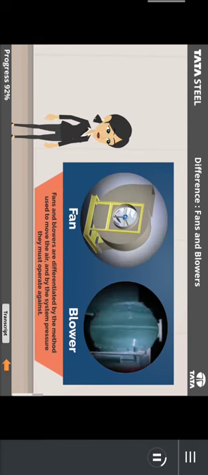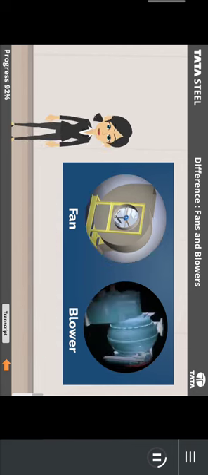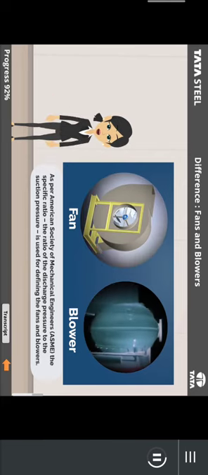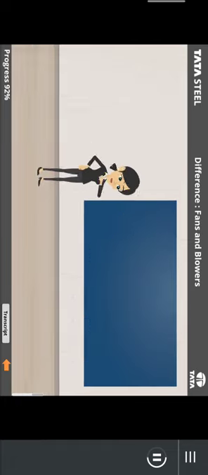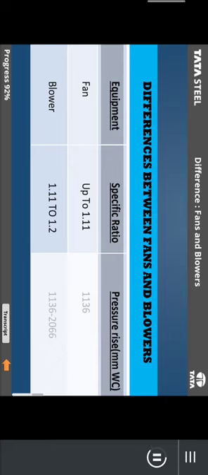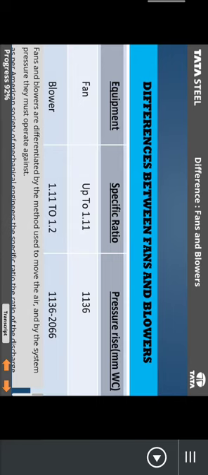Fans and blowers are differentiated by the method used to move the air and by the system pressure they must operate against. As per the American Society of Mechanical Engineers, the specific ratio, the ratio of the discharge pressure to the suction pressure, is used for defining fans and blowers. In the picture, you can clearly see that the specific ratio of fan is up to 1.11 and of blower is 1.11 to 1.2. The pressure rise of fan in millimeter of water column, that is, WC, is 1136 and of blower is 1136 to 2066.